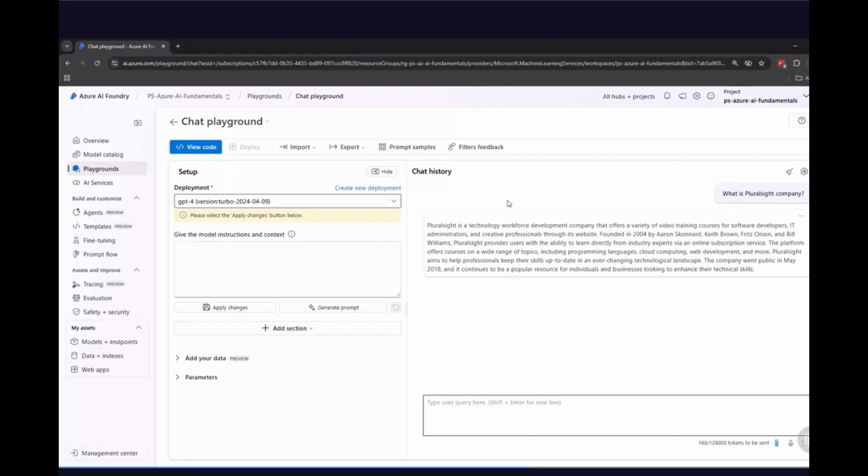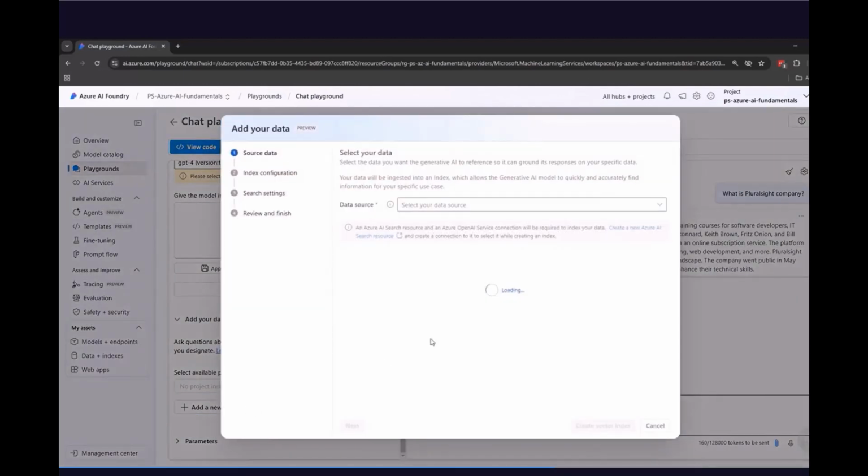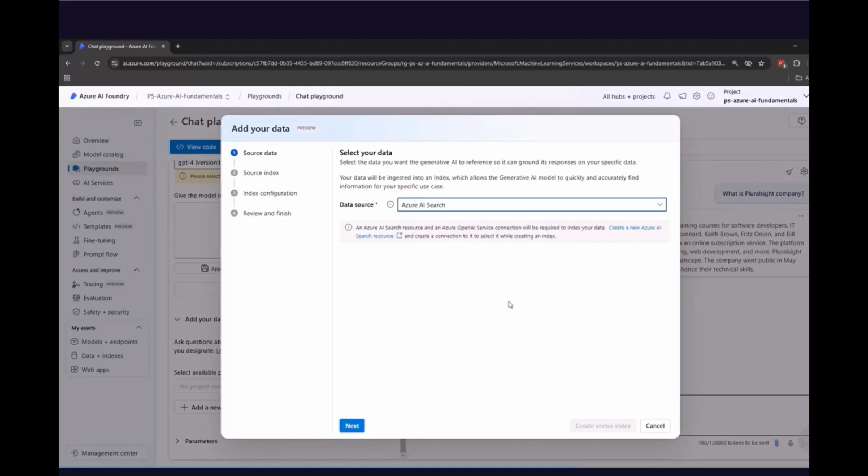As we can see, on the left side, there is this section called Add Your Data. Let's click it, and as we can see, there is no index selected. So we can add it using Add a New Data Source button. So let's click it, and this is the place where we can add our data source. First of all, we have to select data source. So let's click drop down, and let's select Azure AI Search Service. Then let's click Next button.